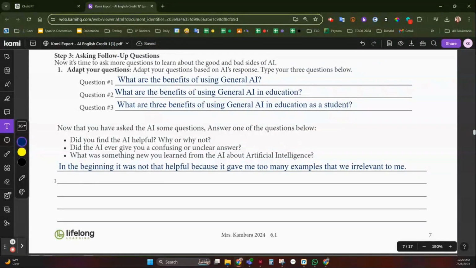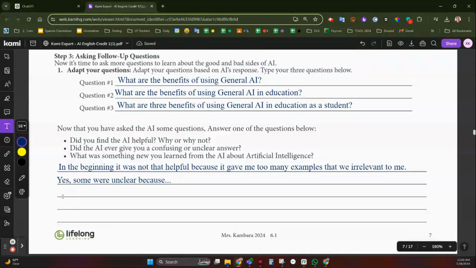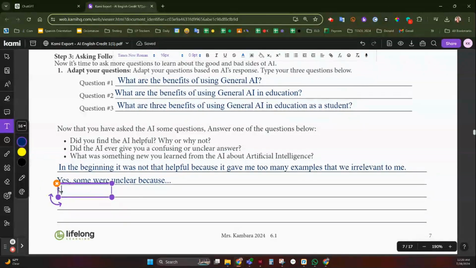Did the AI ever give you a confusing or unclear answer? Yes, some of its answers were unclear because, and then explain. Why was it unclear? Was it something you did? Was it that you needed to add more information? Was it that it didn't understand the prompt?